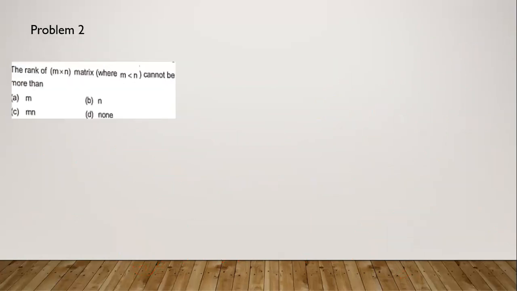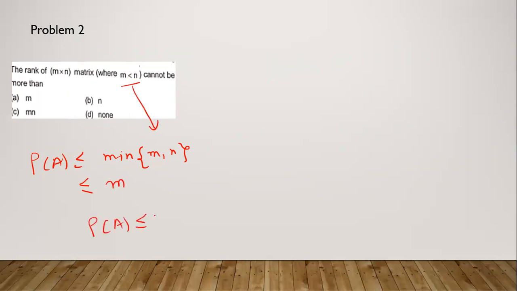Problem 2. The rank of an m cross n matrix, where m is less than n. I told you the rank of A is always less than or equal to the minimum of m comma n, and it is given that m is less than n, so the minimum is m. So the rank of A is always less than or equal to m. It cannot be more than m, because it is always less than or equal to m here, and m is less than n. So we can use the first property of rank.